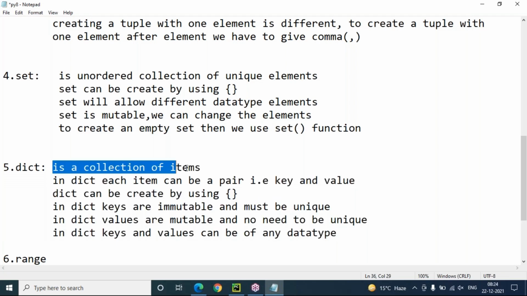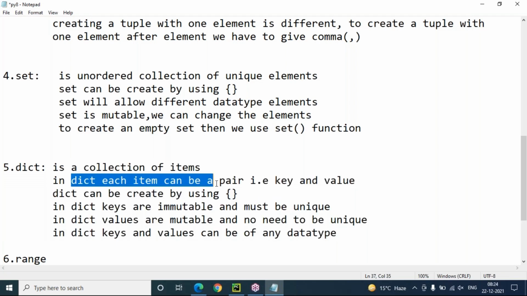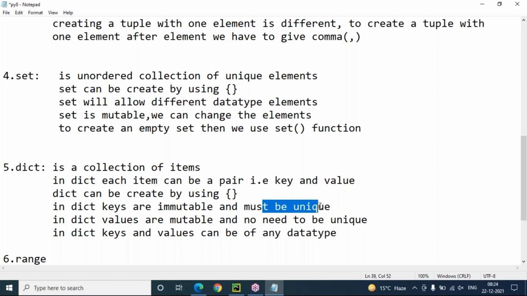Dictionary is a collection of items. Each item is a pair, that is key and value. Dictionary can be created by using curly brackets. In dictionary, keys are immutable, values are mutable, keys must be unique, values need not be unique. Keys and values can be of any data type.